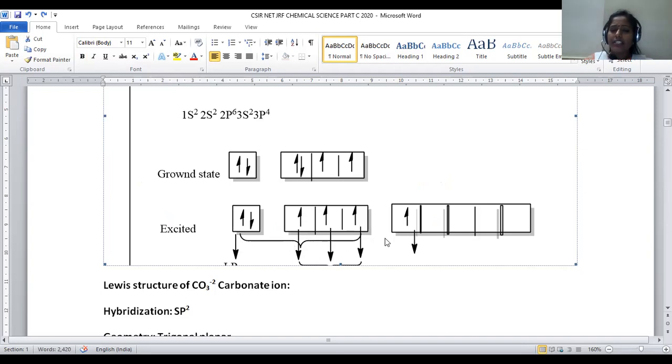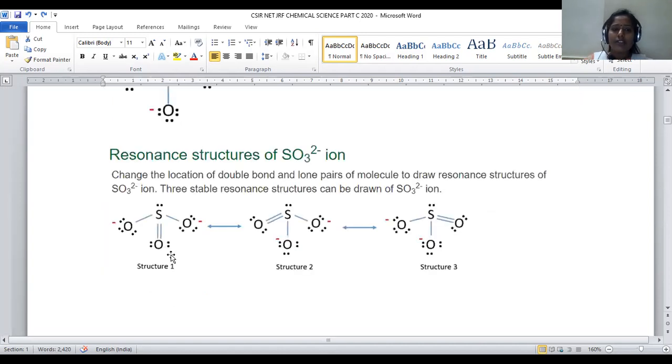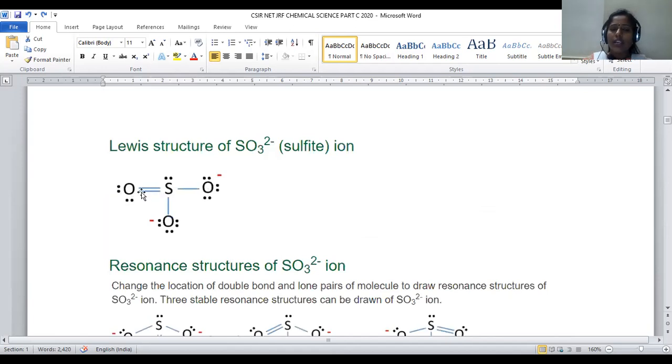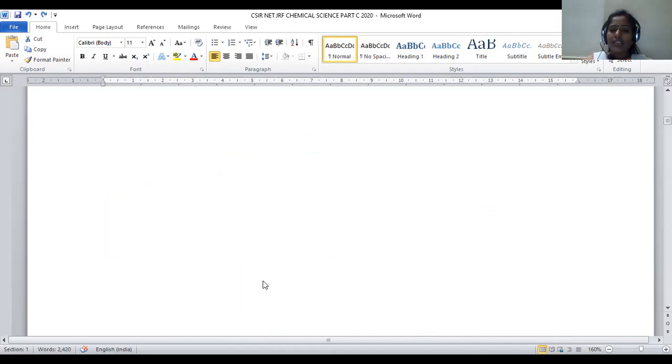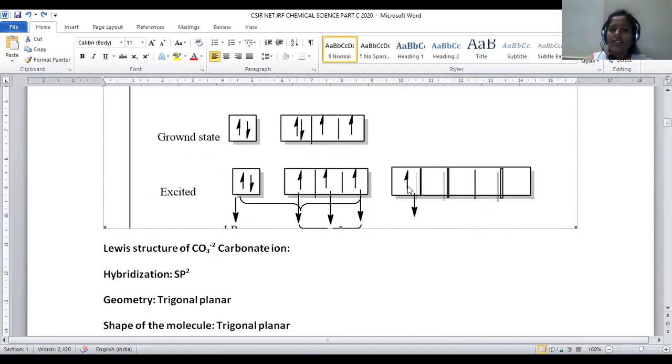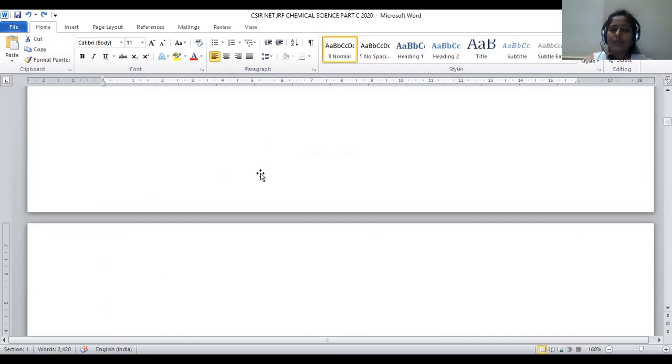Whenever sp3 hybridization is possible, one of the orbitals will be unhybridized. Always, hybridized orbitals participate in sigma bond formation. The unhybridized orbital participates in pi bond formation. Then how many pi bonds are required for us? Within the molecule, we require only one pi bond for this oxygen. That's the reason why this electron will participate in pi bond formation. And here we have 3 unpaired electrons. That's why 3 sigma bonds will be generated, and this electron pair remains non-bonding.